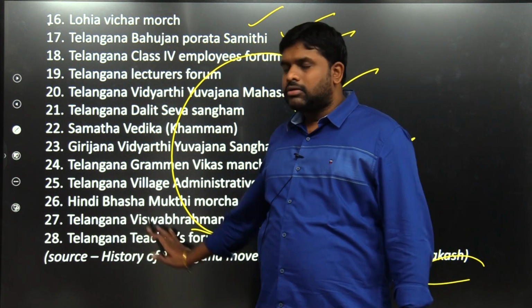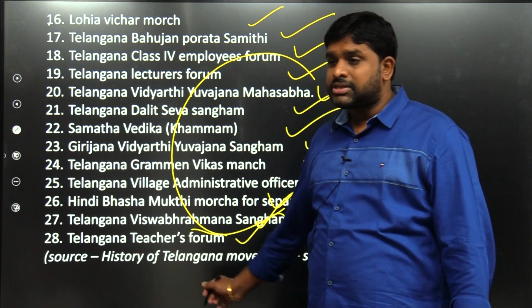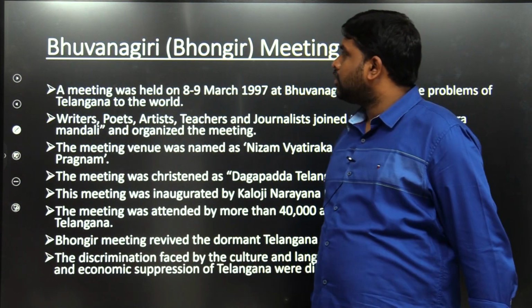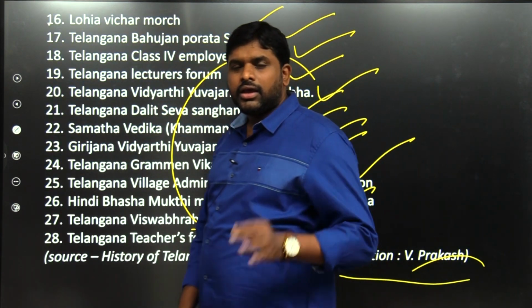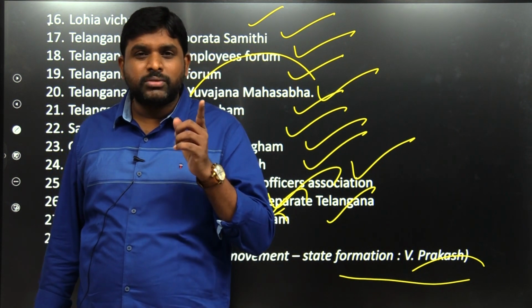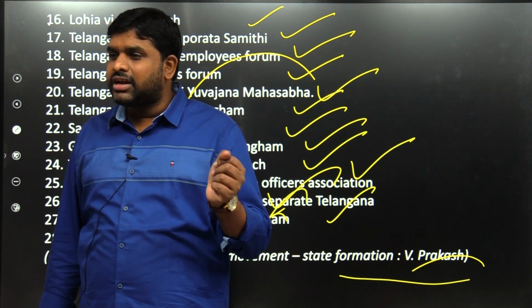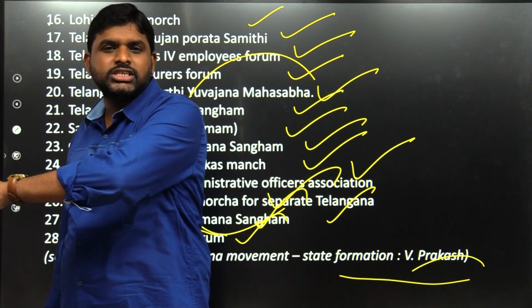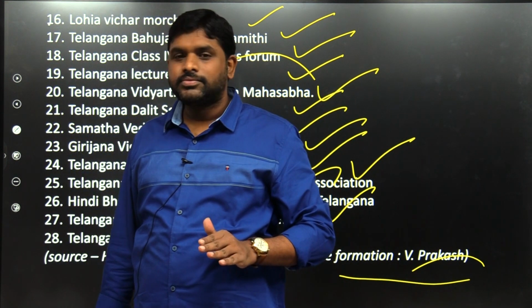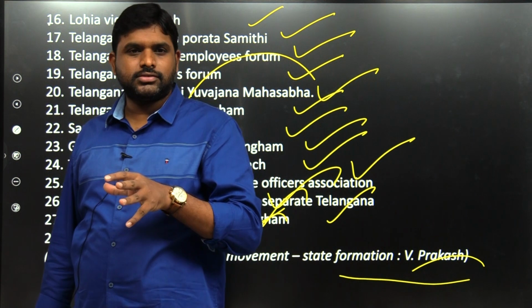Because it is not important, but 28, it is from V. Prakash's book, because he is the spokesperson. In this way, with the Telangana Aikya Vedika, the support of these 28 associations means anyone can form a political party. At a single jerk, these 28 associations gave support to TRS. That is the reason he won within 8 years.